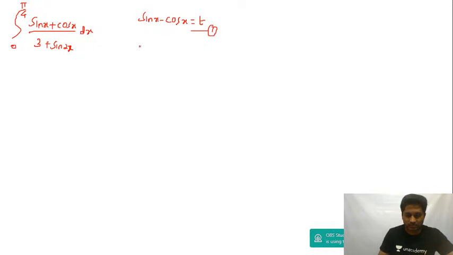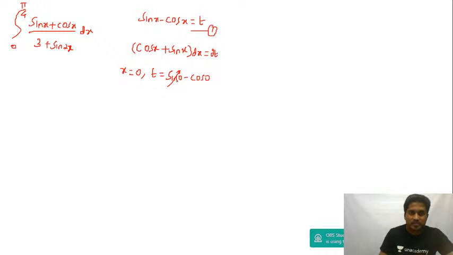If I differentiate, the derivative of sin x will be cos x, and the derivative of minus cos will be plus sin. Okay, and then dx is equal to dt. Alright, I'm going to change the limits, guys. When x is equal to 0, you get t equal to sin 0 minus cos 0. Sin 0 is 0, cos 0 is 1. You will get t equal to minus 1. And when x is equal to pi by 4, you get t equal to sin pi by 4 minus cos pi by 4. Sin 45 is 1 by root 2, cos 45 is also 1 by root 2. So t is equal to 0.